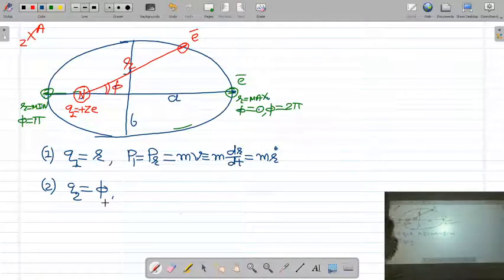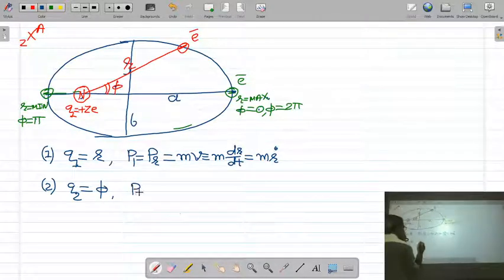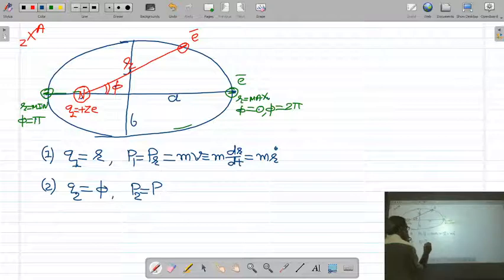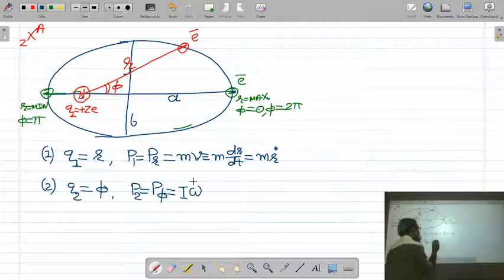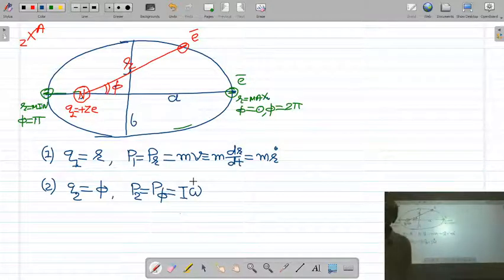Corresponding to the phi coordinate, the angular momentum of the electron will be p phi. The linear momentum is mv, but the angular momentum is I omega, where mass is replaced by moment of inertia I and linear velocity is replaced by angular velocity omega.